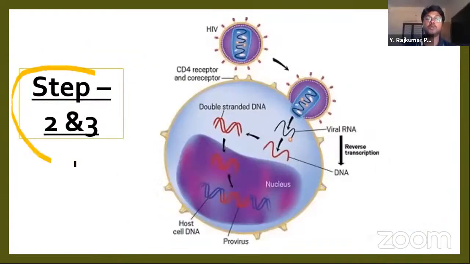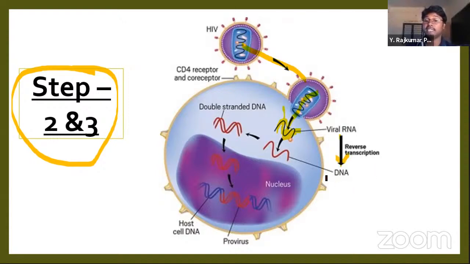Next, in steps 2 and 3, what is happening? After the binding, slowly the genetic material of the virus is injected into the cytoplasm of our cell. In this process, the viral RNA is converted into DNA through a process called reverse transcription.